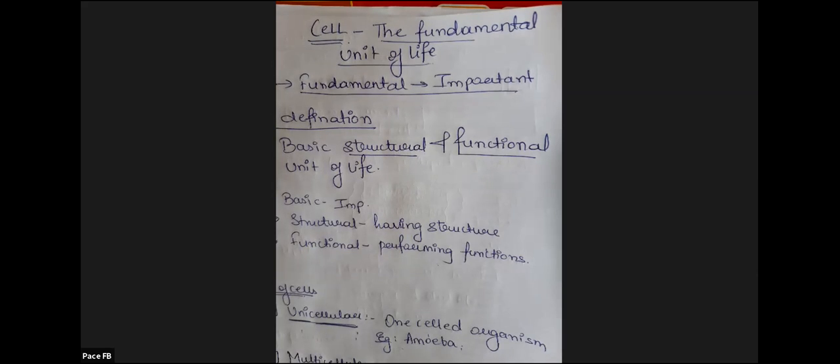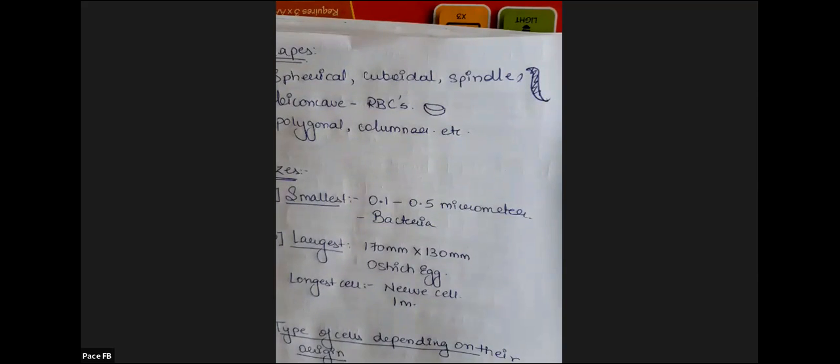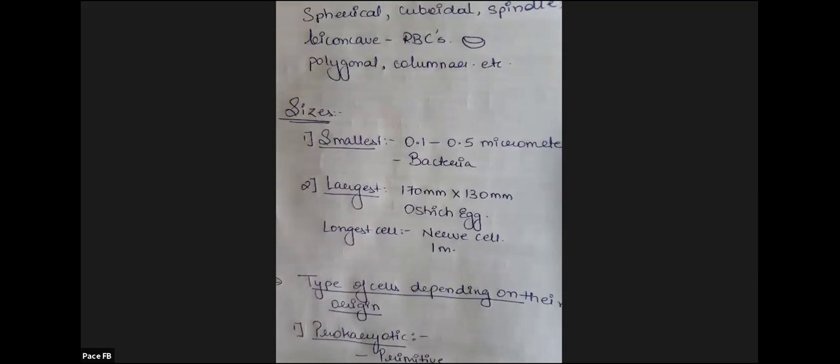You can ask me in doubt, just wait. Cell, the fundamental unit of life. We discussed the chapter name, definition, it is structural and functional, important structure. Unicellular, single cell structures, bacteria. Multicellular, more than one cell structures. Discovery by Robert Hooke, 1665, cork cell.